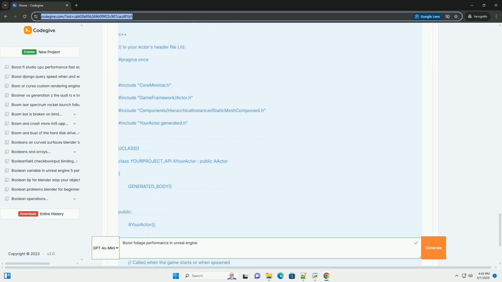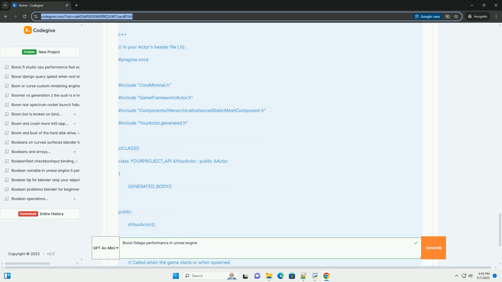Dynamic lighting: if you need dynamic lighting, optimize the shadow casting. Shadow cascades: reduce the number of shadow cascades. More cascades provide higher shadow quality but increase the rendering cost. In the directional light settings, adjust the cascade count. Shadow distance: reduce the shadow distance. Only cast shadows for objects within a certain distance of the camera. In the directional light settings, adjust the dynamic shadow distance stationary light.